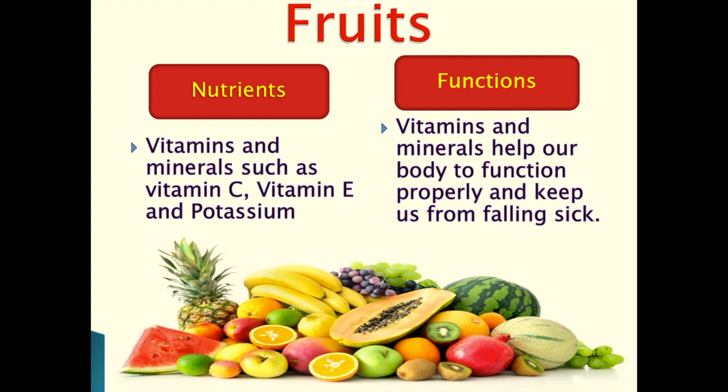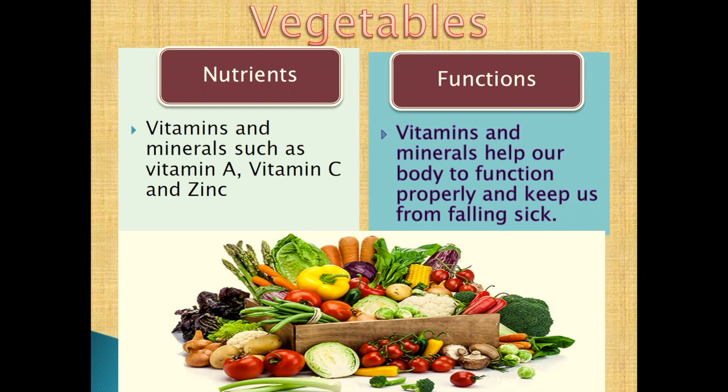Fruits also contain a nutrient called fiber, and fiber helps us to pass out feces easily. Let's pass on to another food group, that is vegetables. So vegetables contain the nutrients vitamins and minerals. Vitamins such as vitamin A and vitamin C.